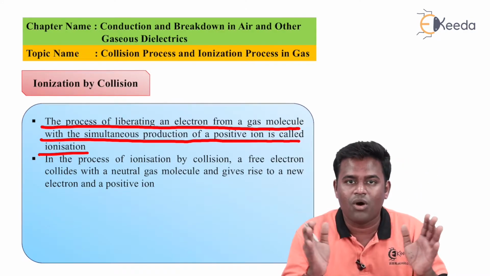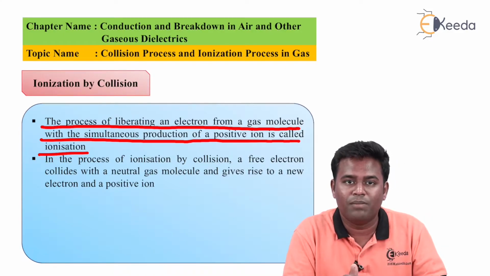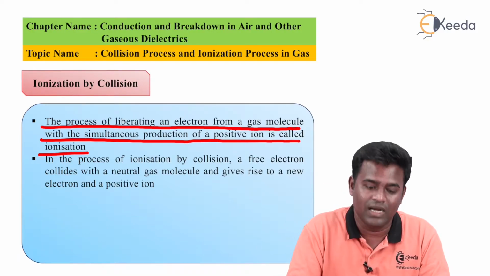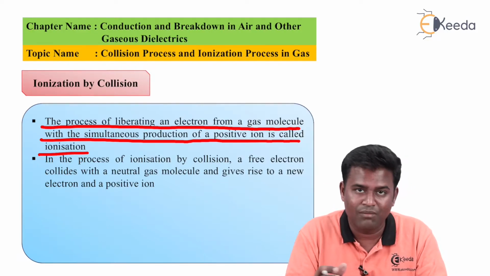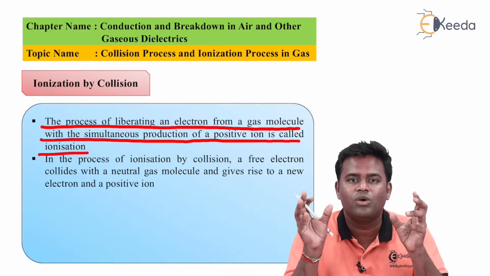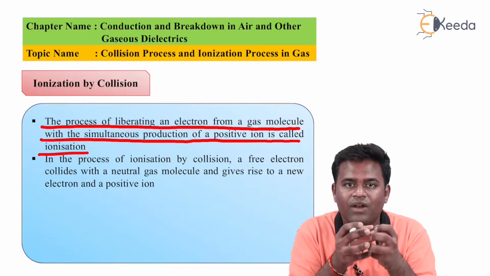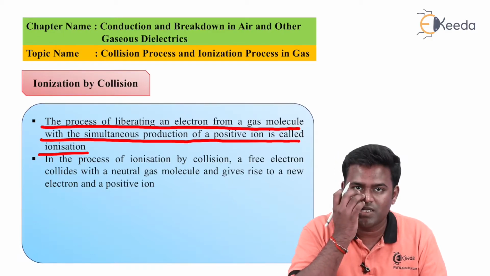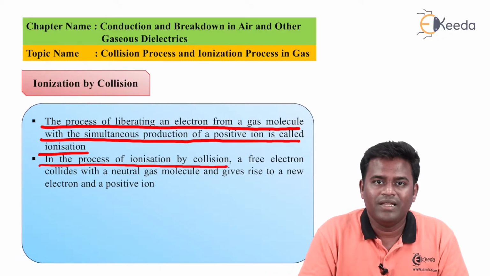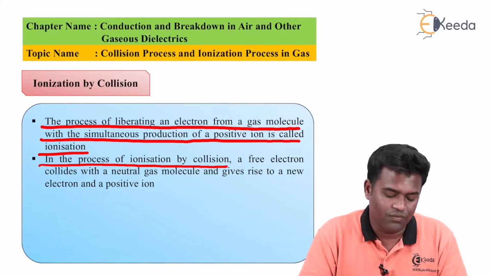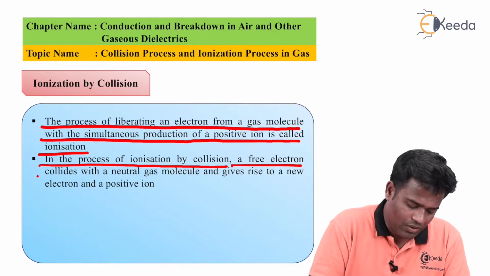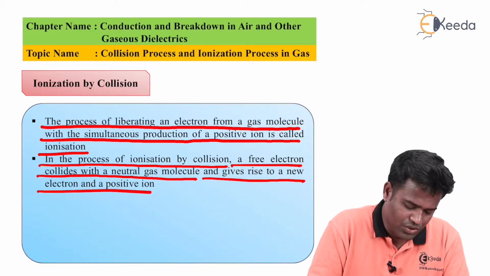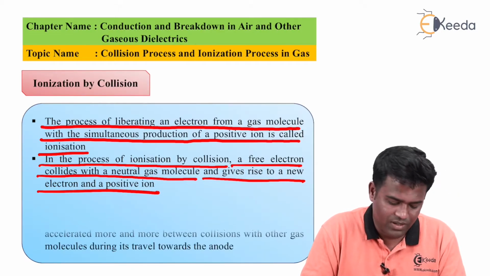Means when two molecules collide with each other, it will provide one electron and one positively charged ion. So in the process of ionization by collision, a free electron collides with a neutral gas molecule and gives rise to a new electron and a positive ion, as we have discussed.